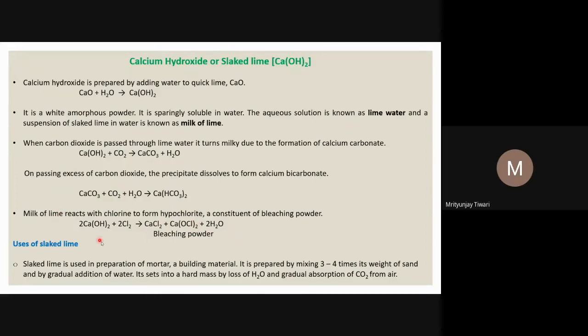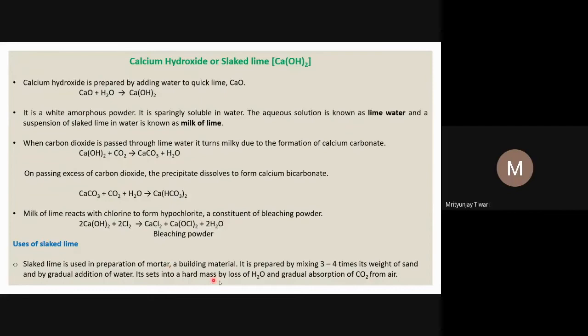Now let us look into the usage of slaked lime. Slaked lime is used in the preparation of mortar, a building material. Mortar we also call masala. We make this mixture and use it for joining bricks one over another, and also in the plaster of the building or the walls.